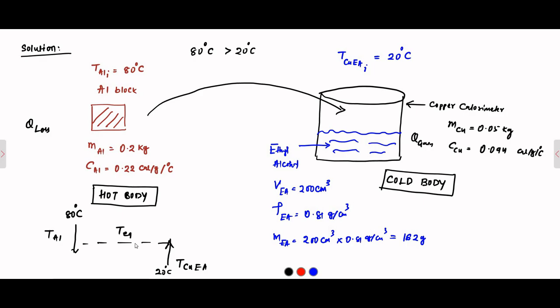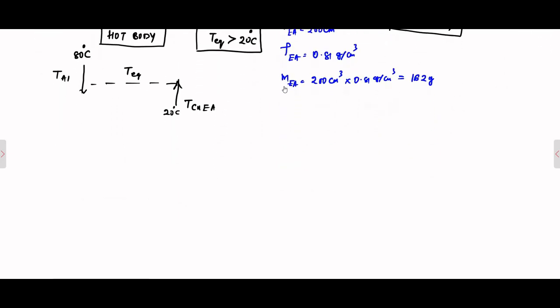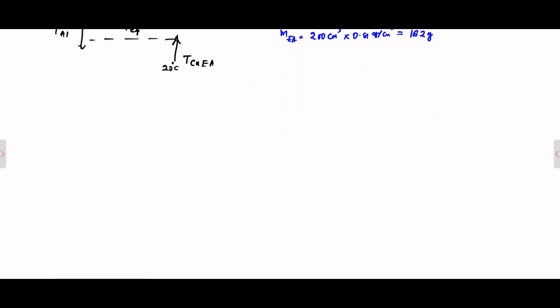This is called the equilibrium temperature. It will be lesser than 80 degrees Celsius, the initial temperature of the hot aluminium block, but greater than 20 degrees Celsius, the initial temperature of the cold copper calorimeter and ethyl alcohol combination. So we have to find this. Now let us determine the heat loss by the aluminium block and the heat gain by the copper calorimeter and ethyl alcohol combination.